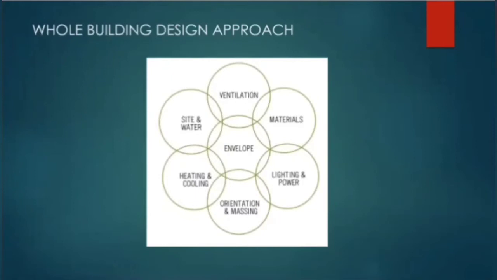Rather than the conventional way of designing, we will go with this whole building approach, with all systems together. And for this approach, we need an integrated project team and an integrative process to be followed. Okay. So what type of integrated process are we talking about here? For this, first, see what things are usually followed in the conventional process of building a new building.